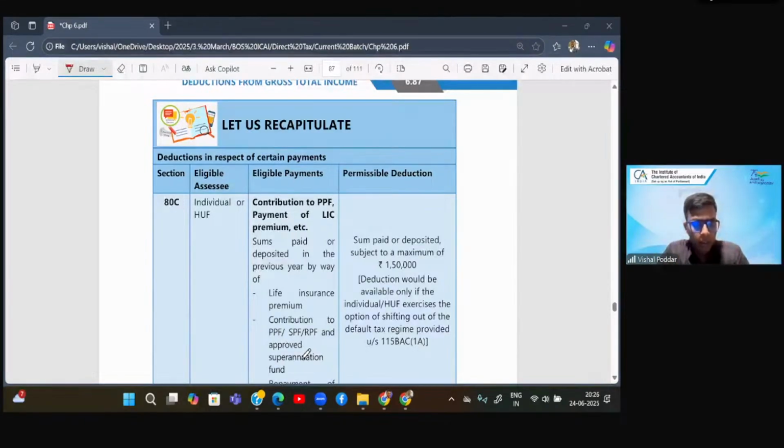Yash is asking, sir, can we buy a machine from outside India? Yes, you cannot create an asset outside India, but you can definitely buy an asset from outside India so far as the asset is going to be operated in India.